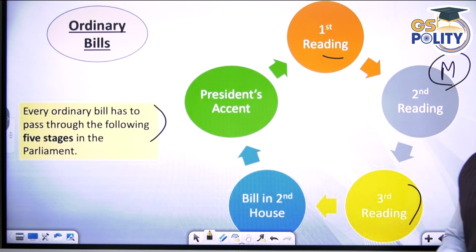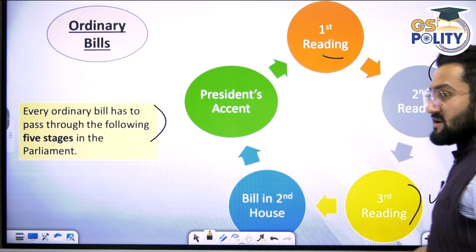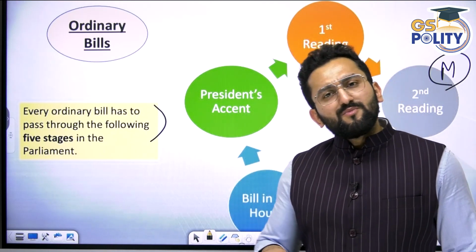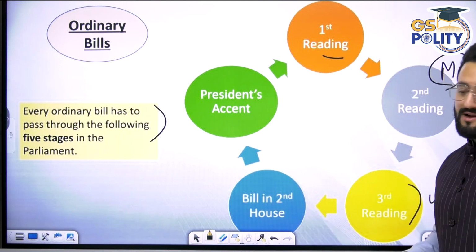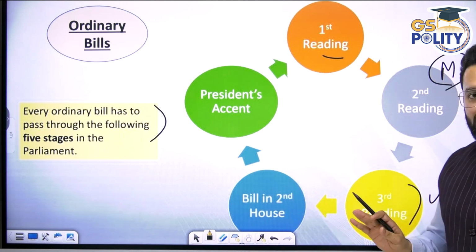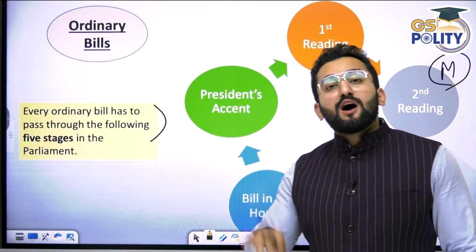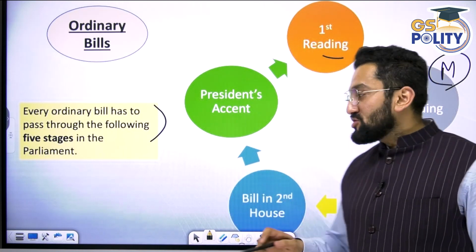Then comes the third reading. Third reading is the final step. It means now we are going to decide, are we going to amend some provision here or not? Then voting is going to happen here. When voting is done, then after this third reading, the presiding officer of the house, for example, in case of Lok Sabha the speaker, will actually issue a letter